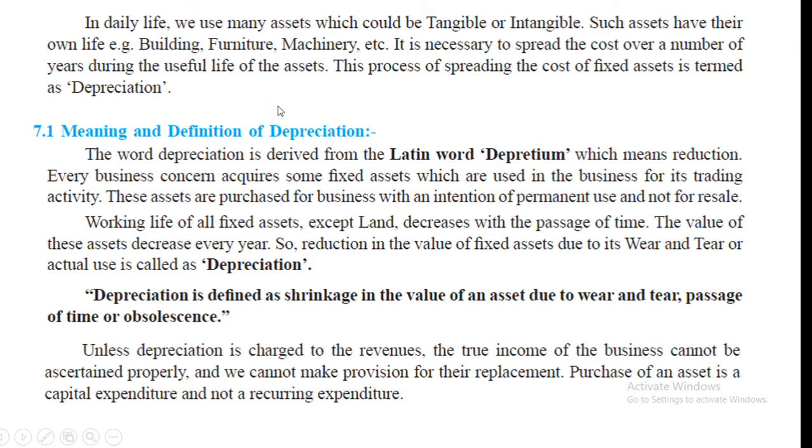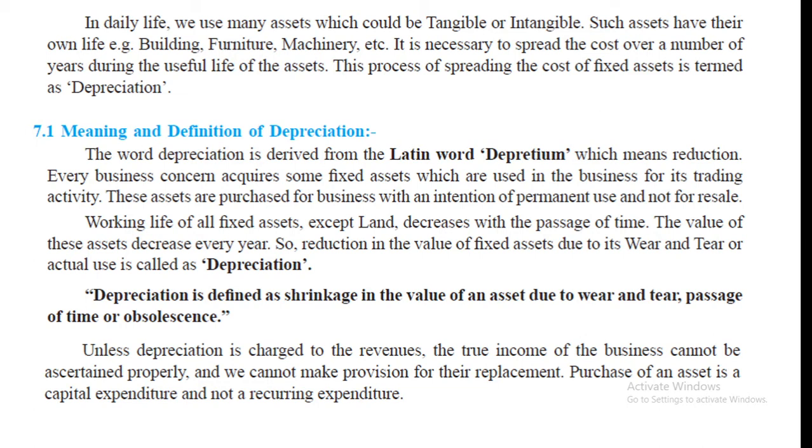Students, if you purchase a vehicle, cost rupees 50,000, and after 2-3 years, if you want to sell that vehicle, what do you think? Same 50,000 you will get? No, you will get less than 50,000 because of a reduction in the value of asset. And that reduction in the value of asset in accounting, it is depreciation. In accounting it is termed as depreciation.